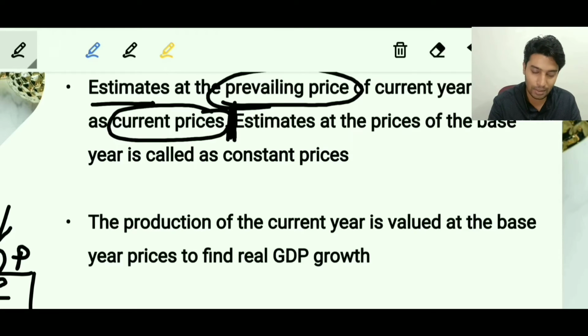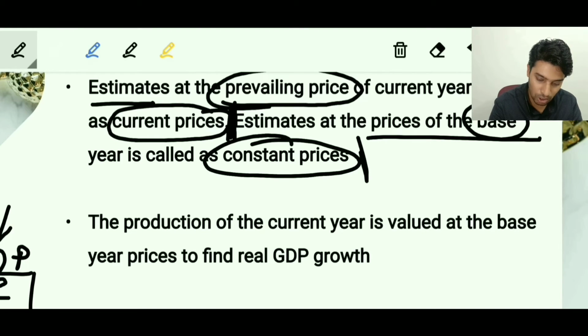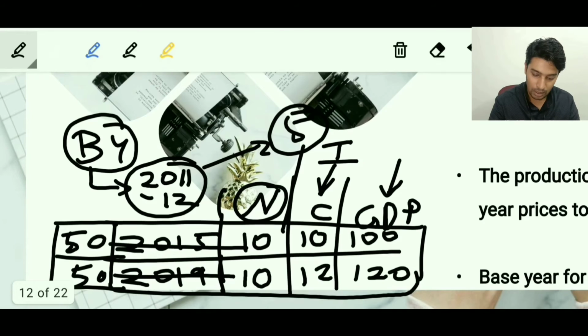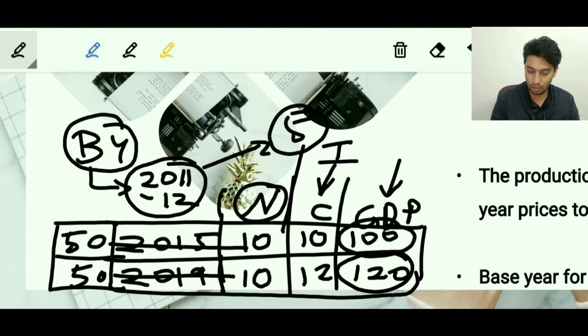However, if you multiply the number of goods with the prices in the base year, then what you get is constant prices. So in our example, this 100 and this 120 were obtained after multiplying the number of goods with the prices in the same year.